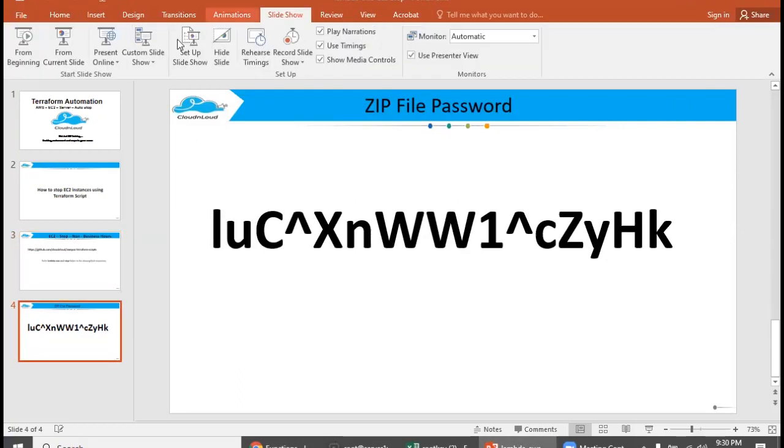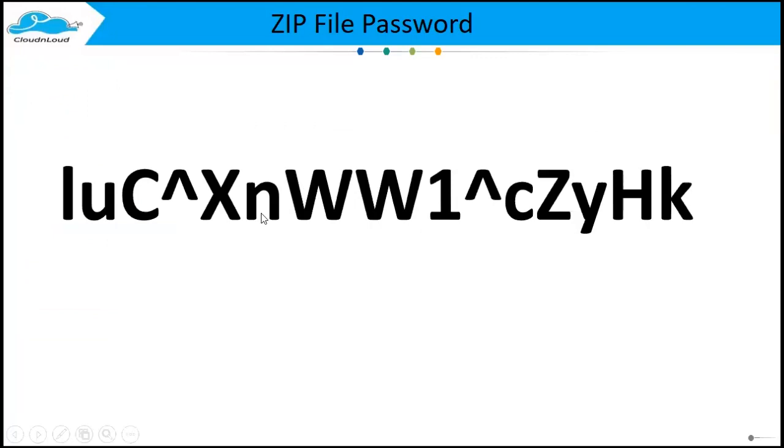Now come back here. This is the zip file password; you can use this password. If you have a Windows laptop, install Git for Windows, use that to download the repository, and use this password to unzip it with 7-Zip or WinRAR.